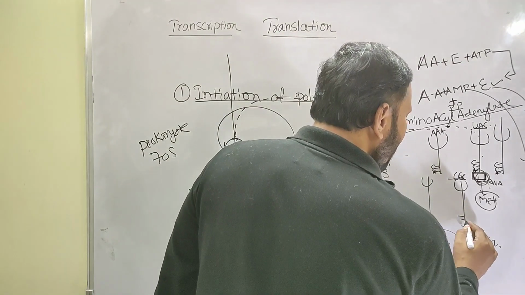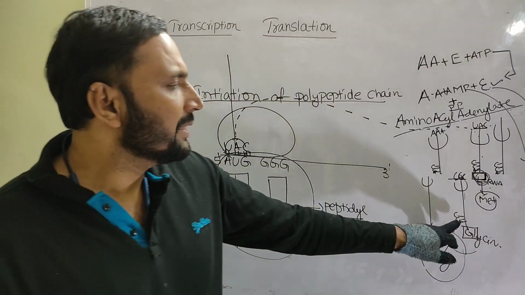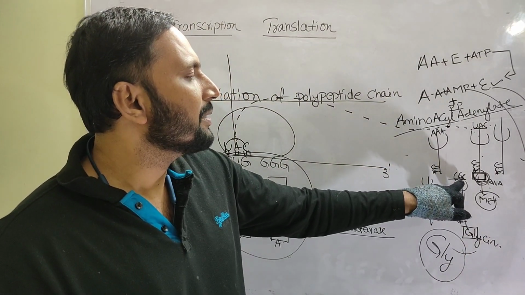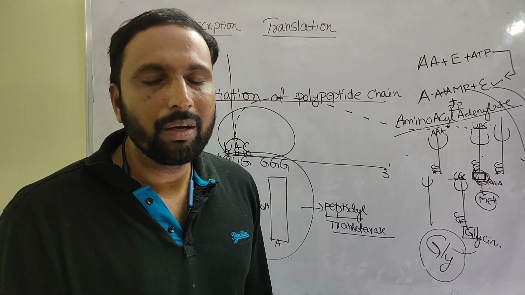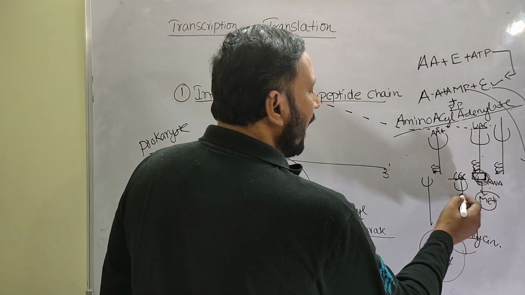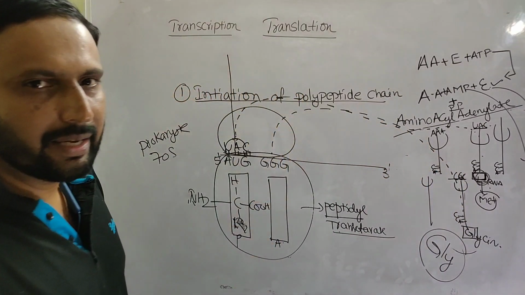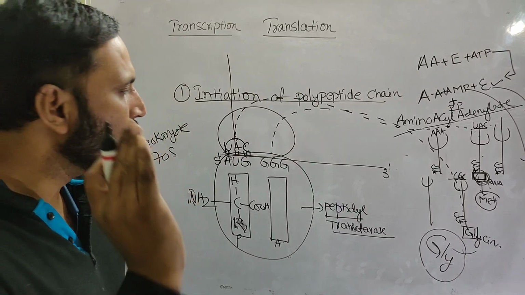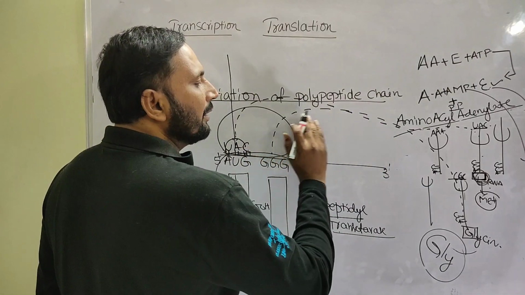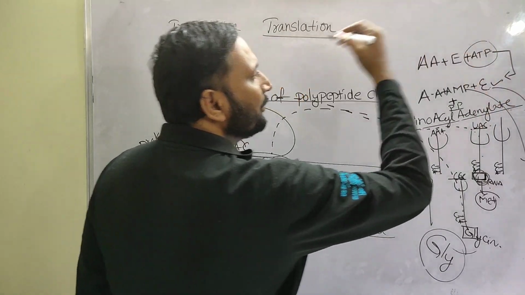Especially, this glycine is added to the CCA end. All amino acids bind to the CCA end. Opposite to the CCA end, what is the anticodon? Triple C. Now this is the second tRNA, and it brings the amino acid only to the A site, not to the P site. For every amino acid, how many ATPs are required?